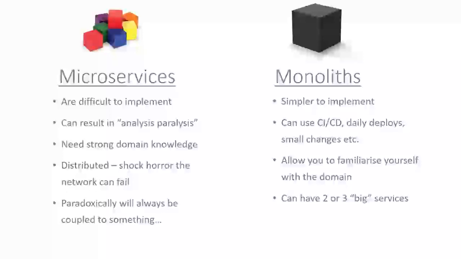And you can still have 2 or 3 big services. This is kind of like a hybrid type approach, I suppose. You might not have microservices where you've got tens or even hundreds of services. You may end up with just 2 or 3 big applications that each don't do just one thing, but take care of a bunch of stuff that's kind of similar.